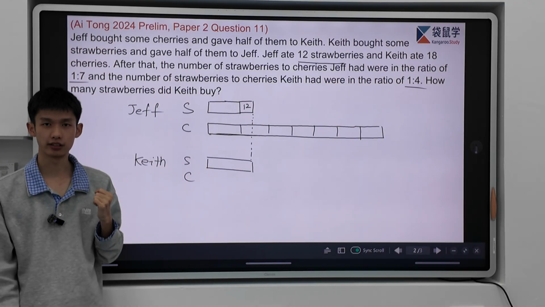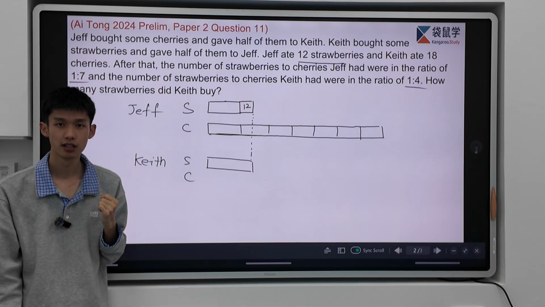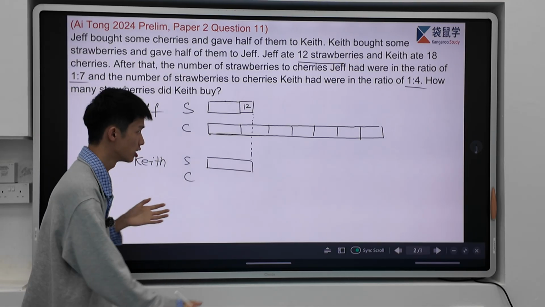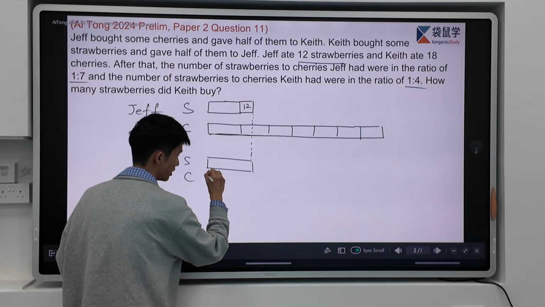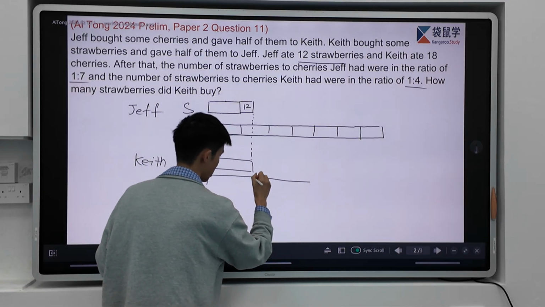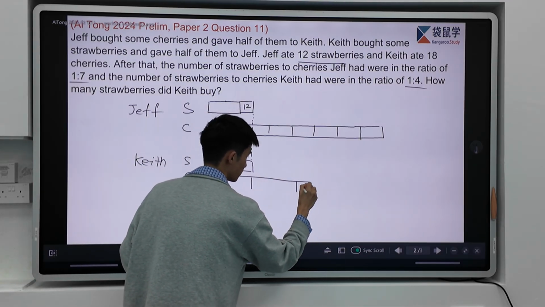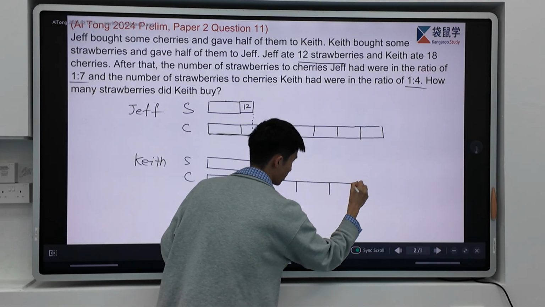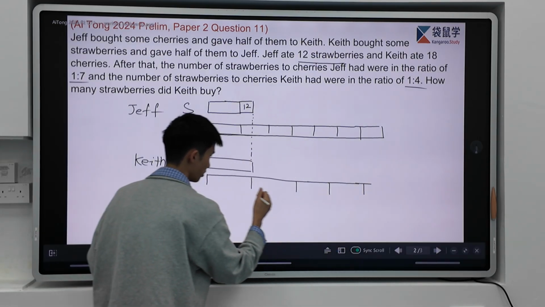How about cherry? Cherry should be how many units? 4 units. Very good. So in this case, cherry should be 4 units. So I need to draw 4 of these. 1, 2, 3, and 4. 4 units.